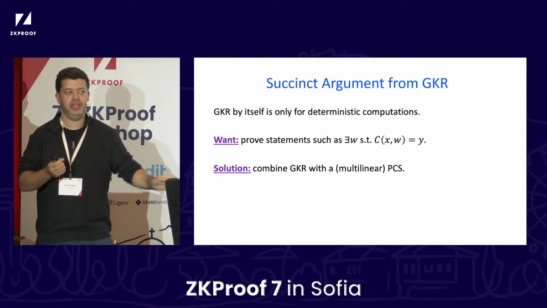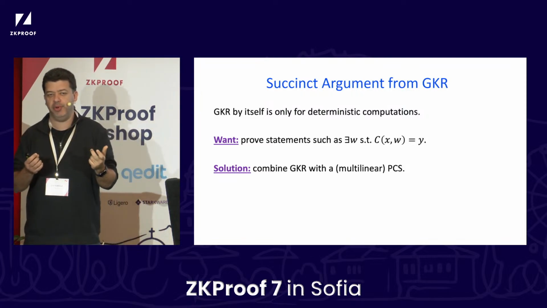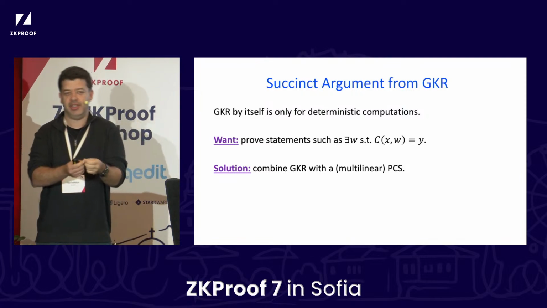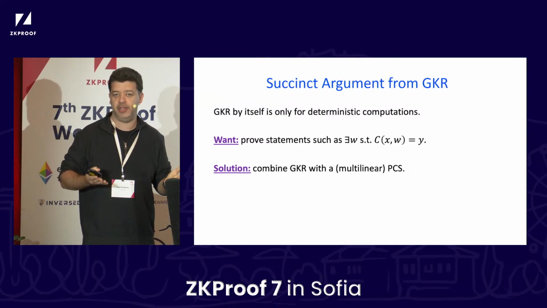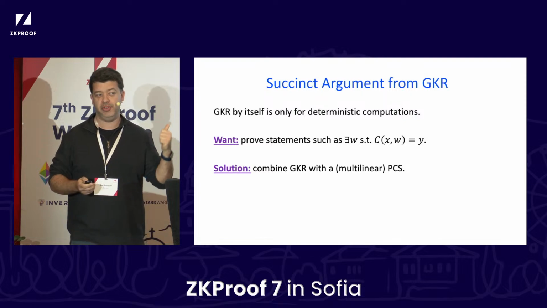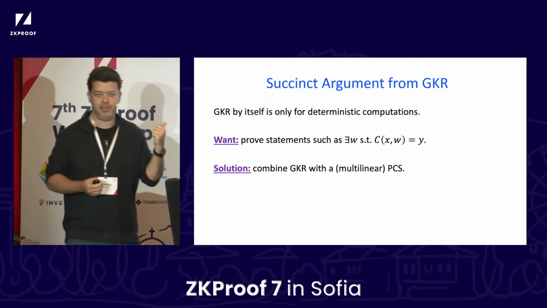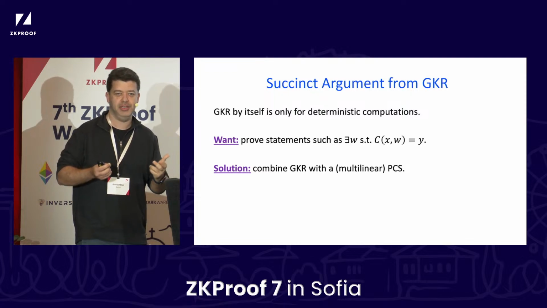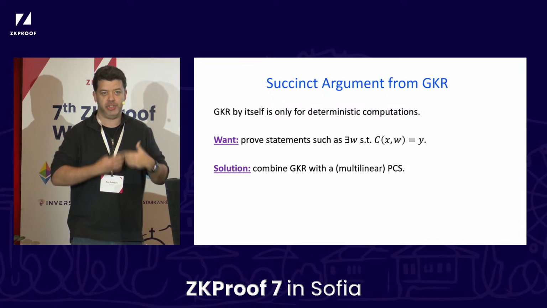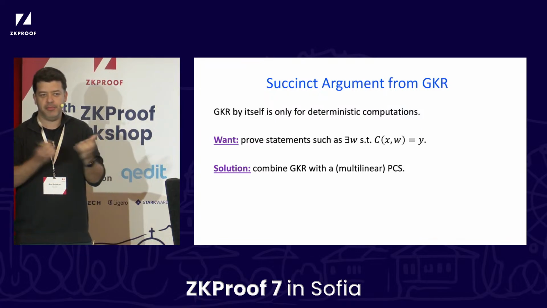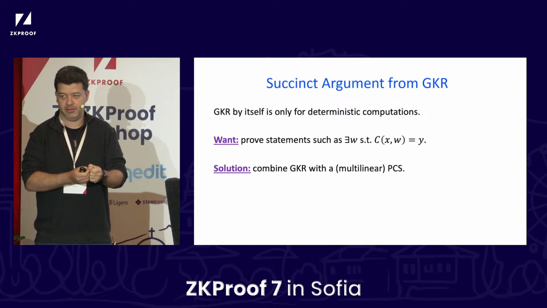Okay. So GKR is a great protocol, but it's still restricted. As I said before, you can't prove stuff like, I have a witness showing stuff. So if you want to prove, here is a hash value that is a hash of a blockchain that has some particular properties, you cannot do it directly using GKR. Rather, you might want to use this protocol that I want to present. It's a way to build a succinct argument for what we call non-deterministic computations, basically computations in which there is a witness, with the proof length being much, much shorter than the witness size.